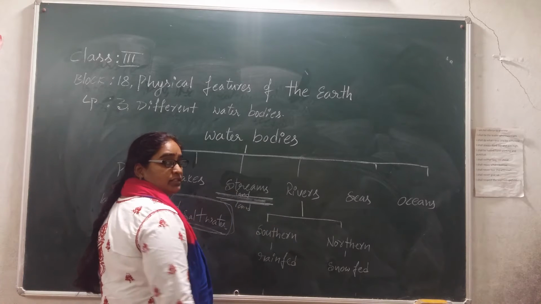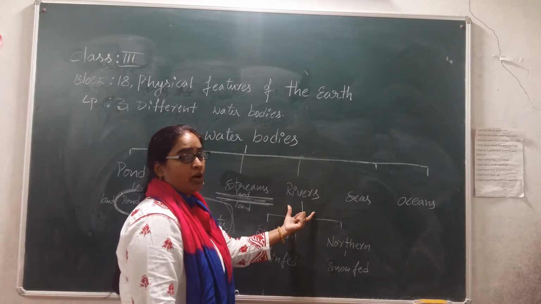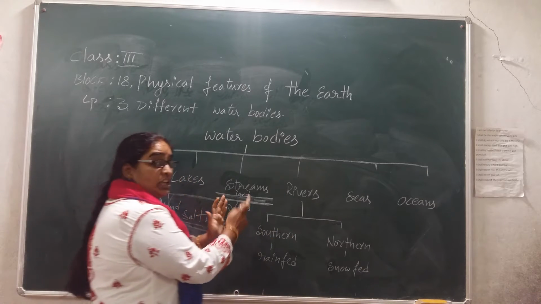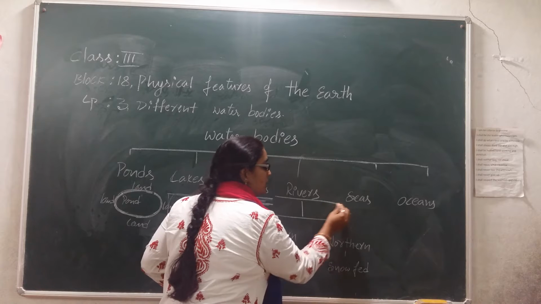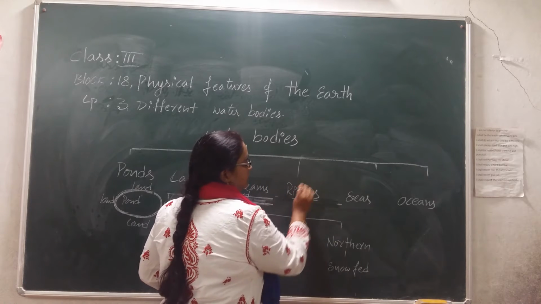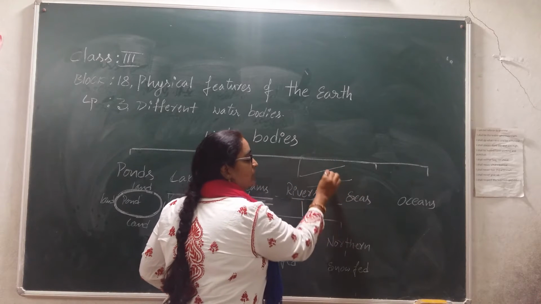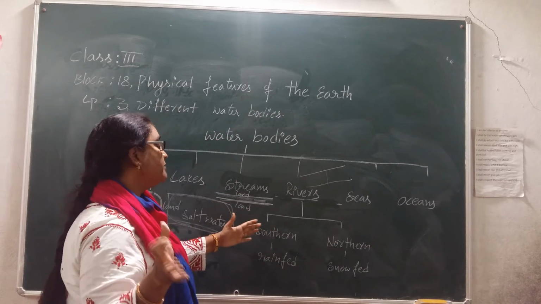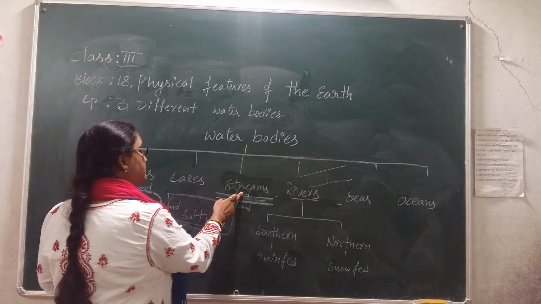Now come to the rivers. How will rivers form? What is a river? Compared to ponds, lakes and streams, rivers are much bigger. I'll write: much bigger. Sometimes it can be deeper. Sometimes it can have more width than the streams.